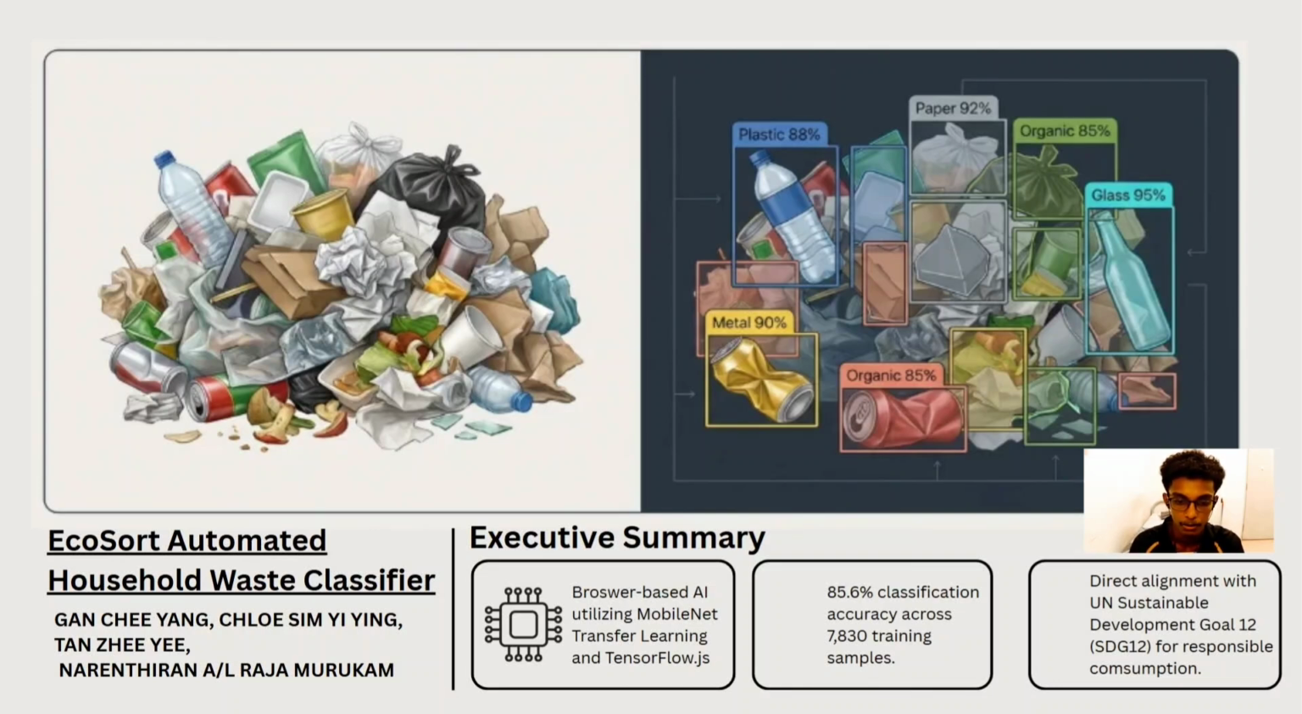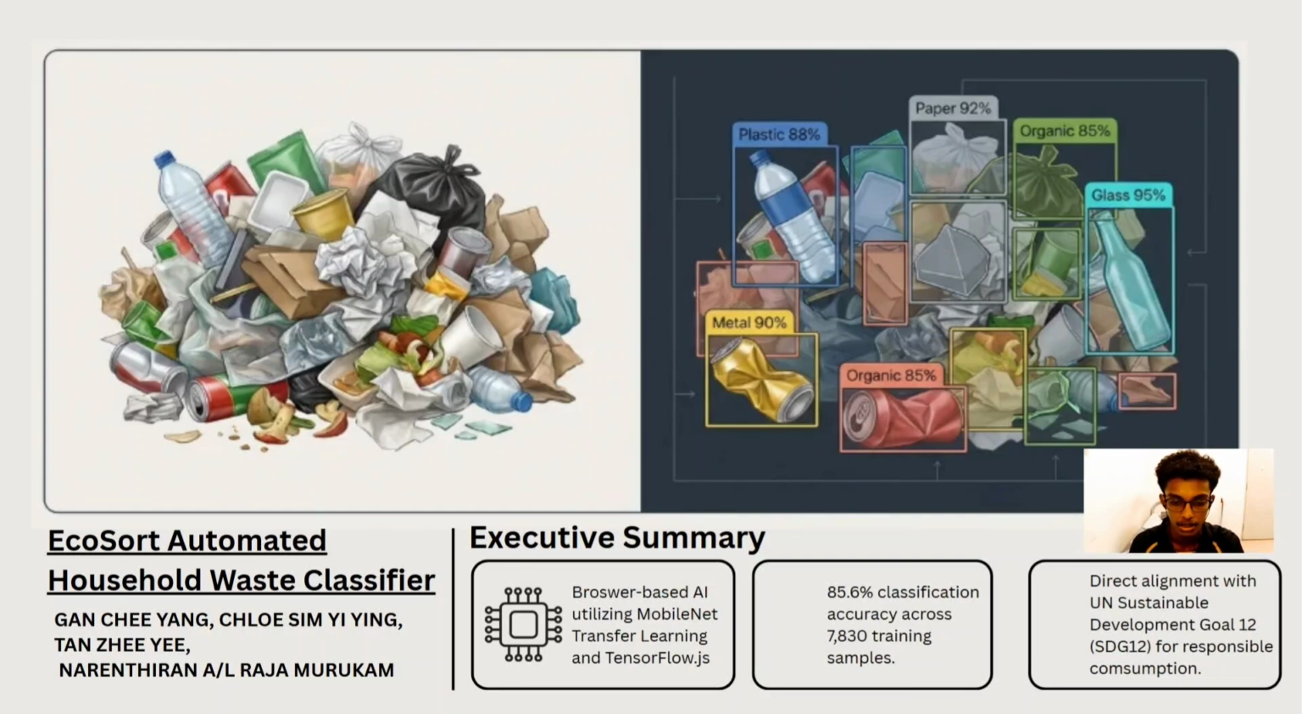Utilizing an optimized MobileNet transfer learning architecture via TensorFlow JavaScript, our system is capable of instantly identifying 6 key categories of household waste, which is plastic, paper, glass, metal, organic, and general trash, achieving an overall classification accuracy of 85.6% directly inside a standard web browser.